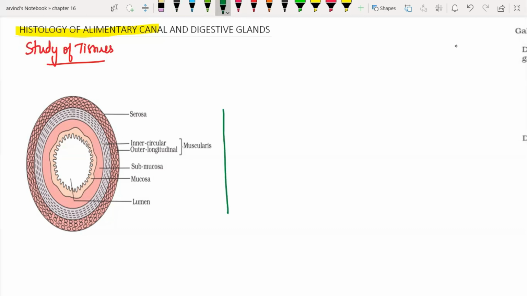From the outer aspect to the inner aspect, we have the first layer called serosa, the second layer called muscularis, the third layer called submucosa, and the fourth layer called mucosa. These are the 4 layers that we are going to study under the histology. This is my outermost layer and this is my innermost layer.